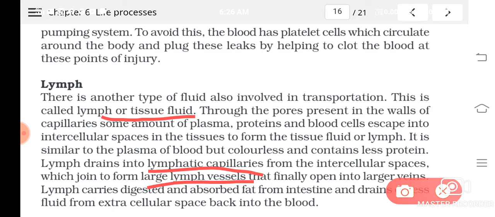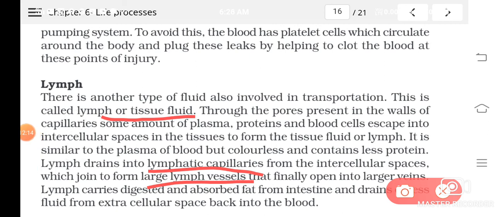Like this, large proteins and digested fats can be absorbed into the body. So the lymphatic system helps the blood circulatory system in transport.